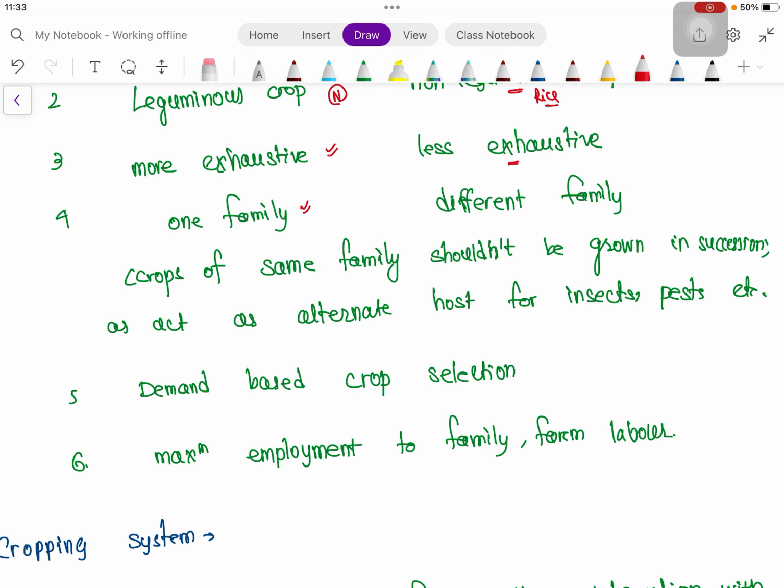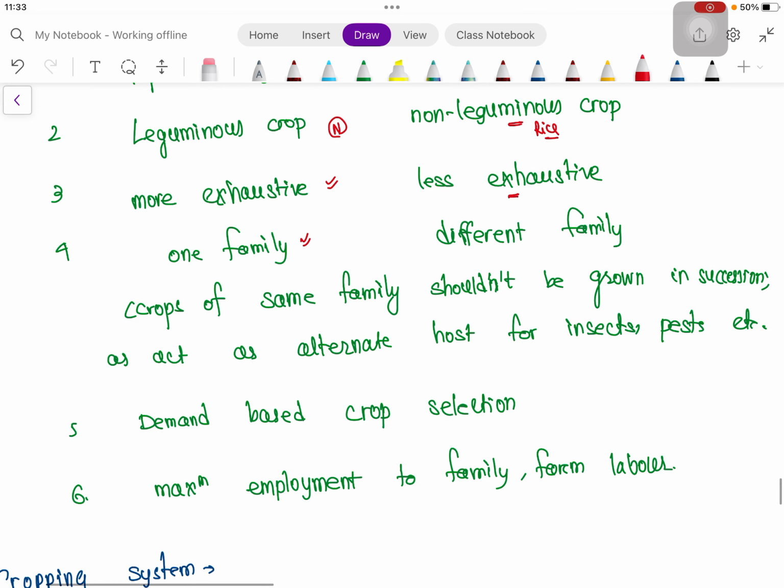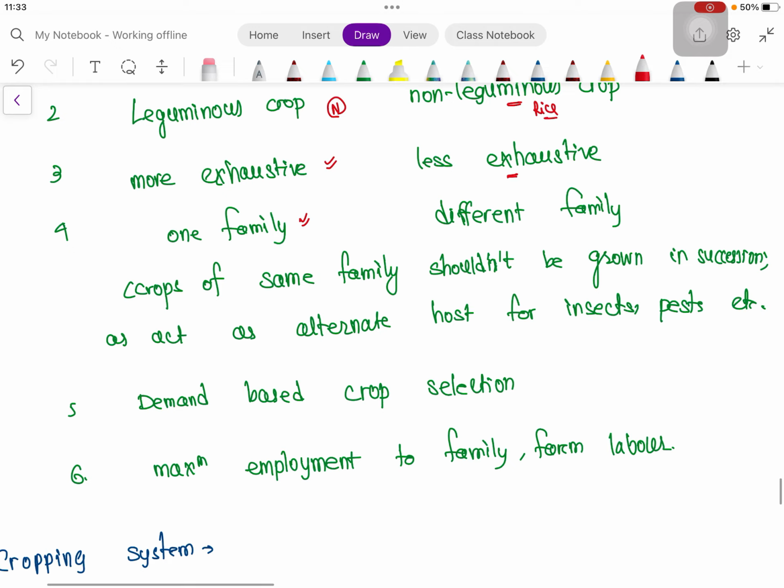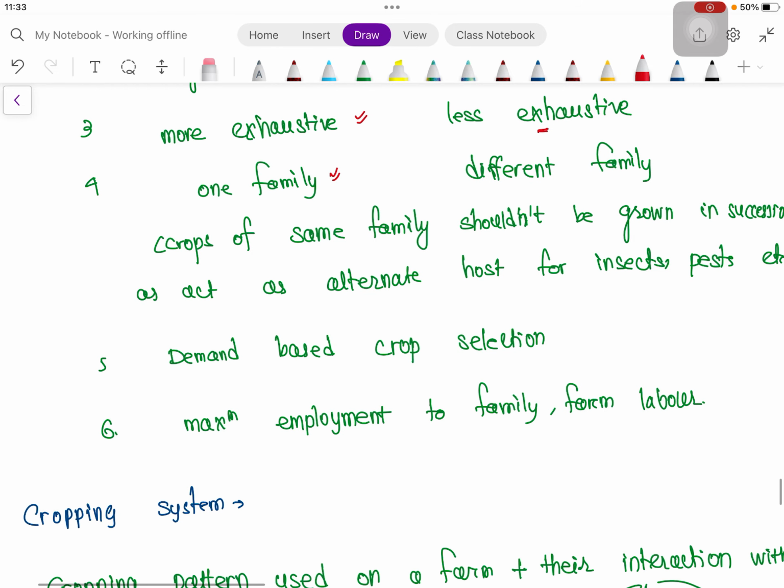Then, for maximum employment to family farm labor, we should design the crop rotation in such a way that the farm labor, the family labor, can be utilized for most part of the year.